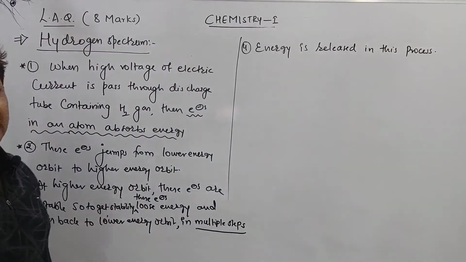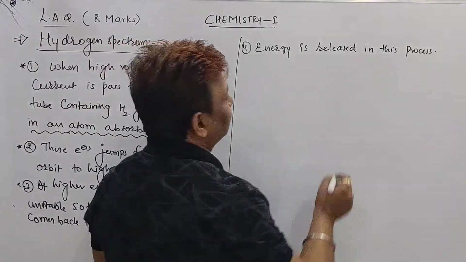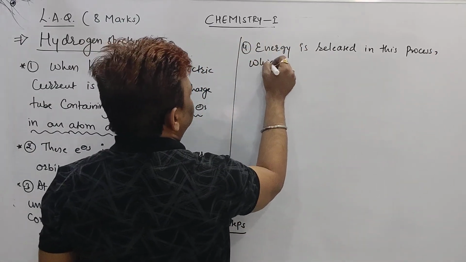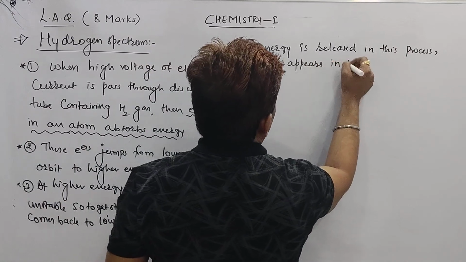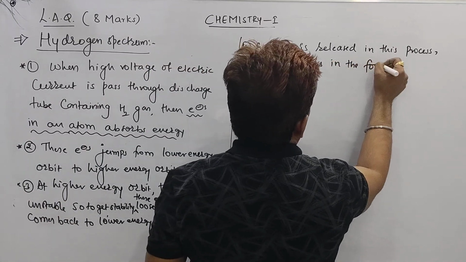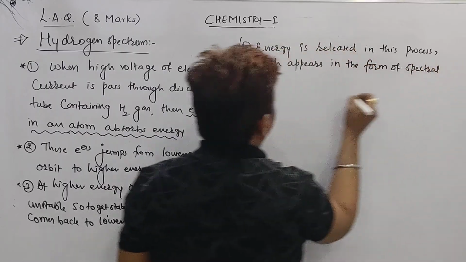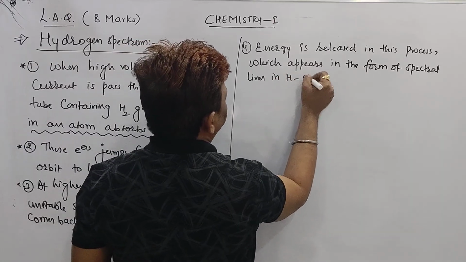The energy which is released in this process appears in the form of spectral lines in the hydrogen spectrum.